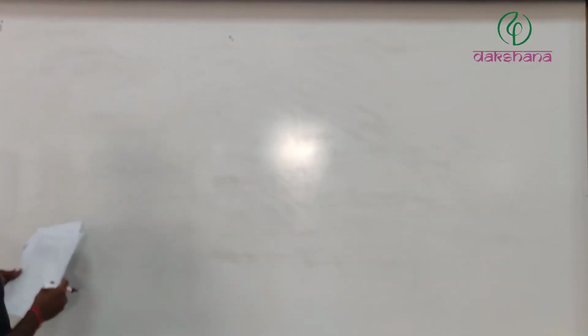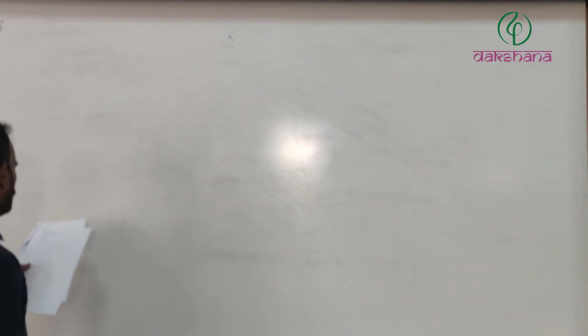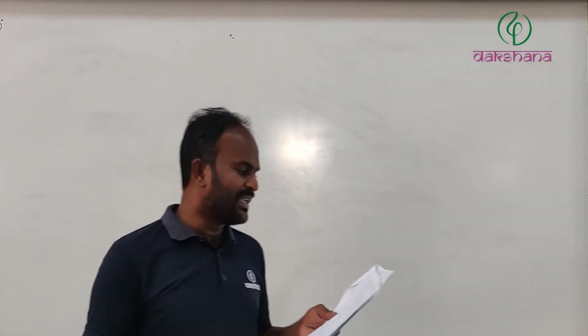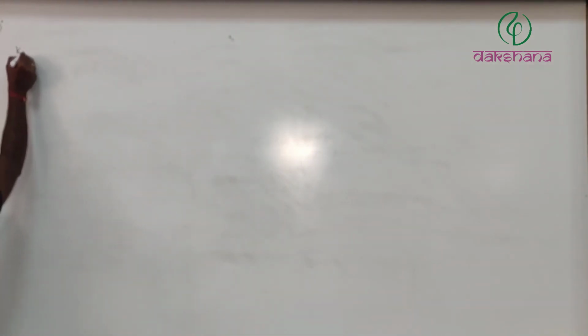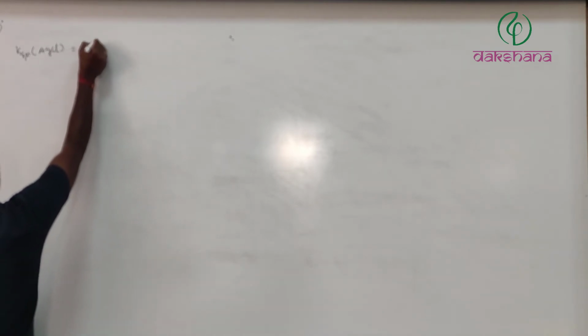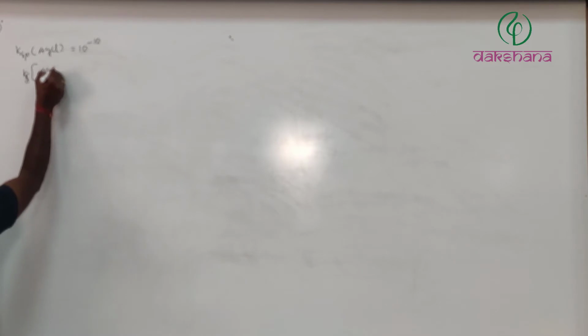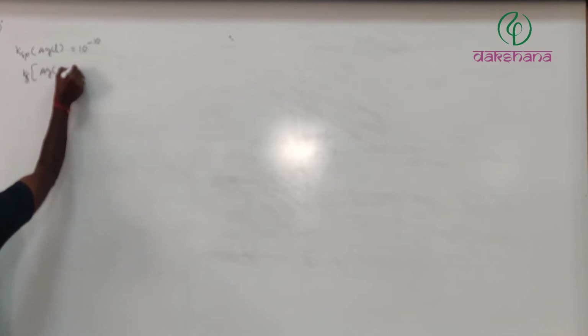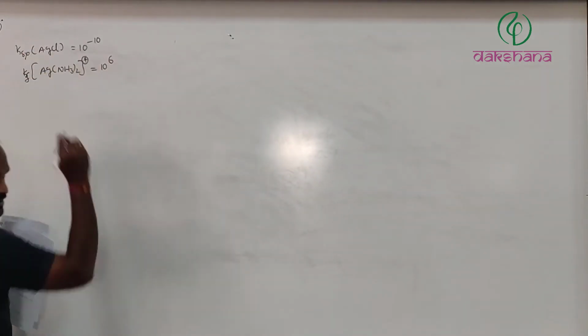When it comes to question number 45, given the molar solubility of AgCl in 2.5 molar ammonia solution, how much is it going to be? They have given Ksp of AgCl as 10 power minus 10, and Kf of Ag(NH3)2+ as 10 power 6.